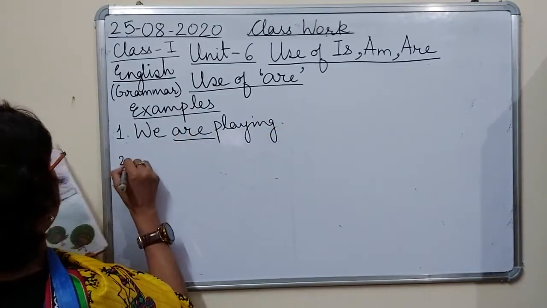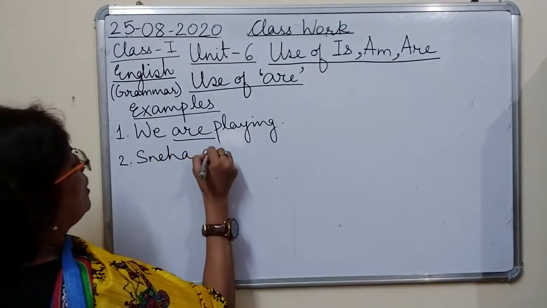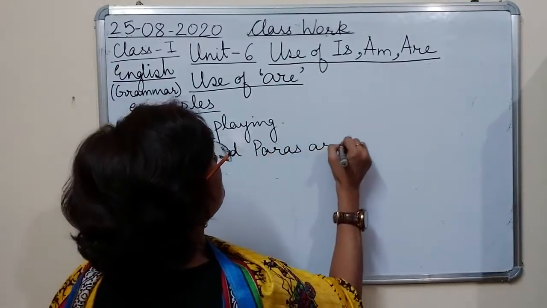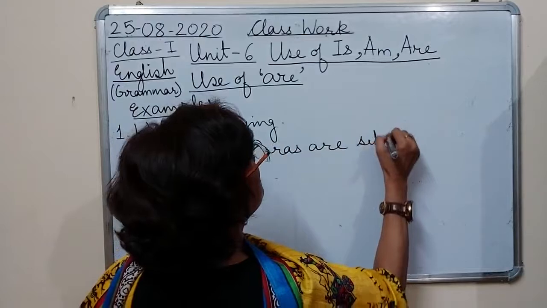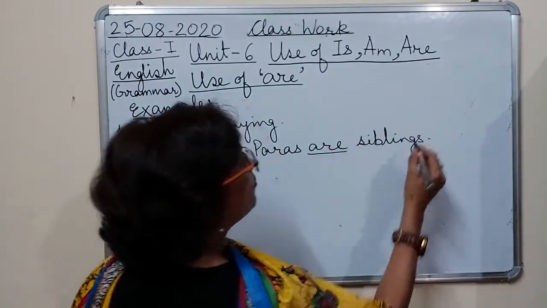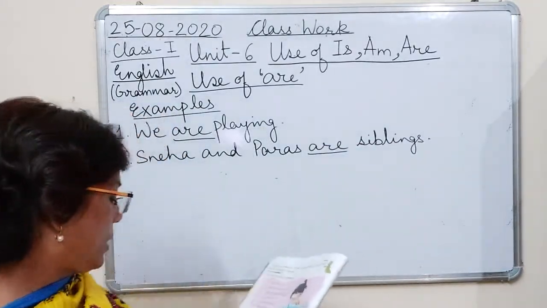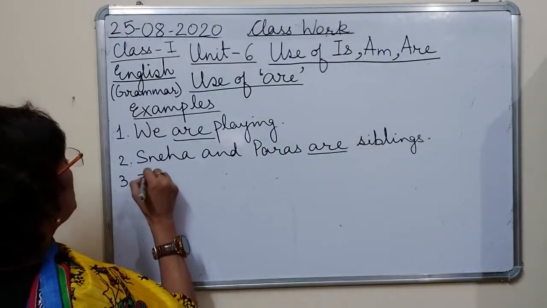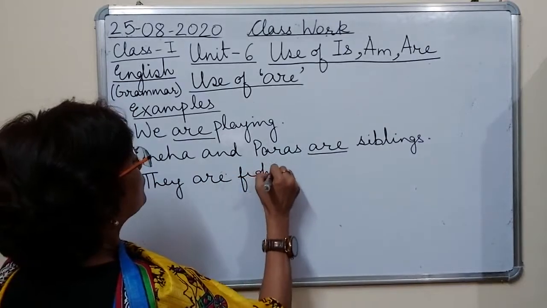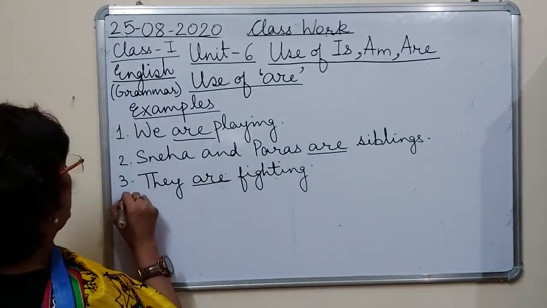Okay? Then Sneha and Paras are siblings. Siblings means भाई बहन. Sibling का मतलब होता है भाई बहन. They are fighting.